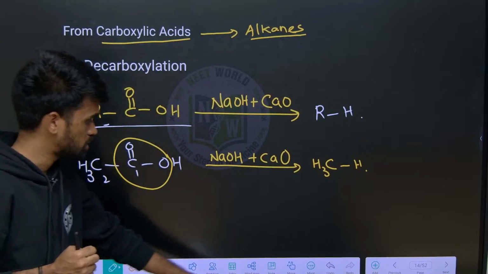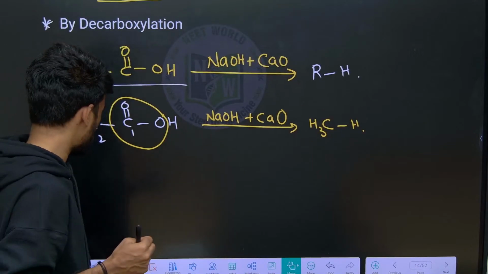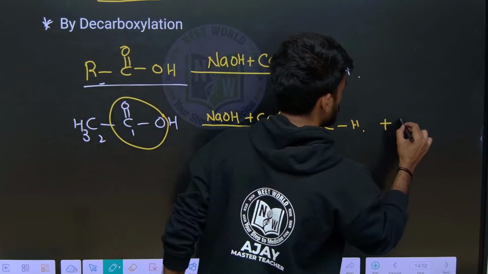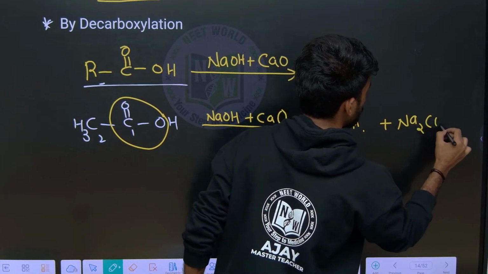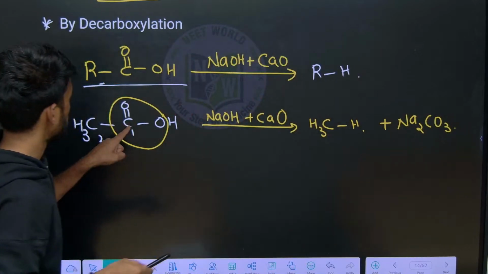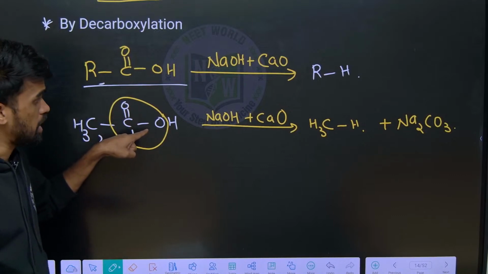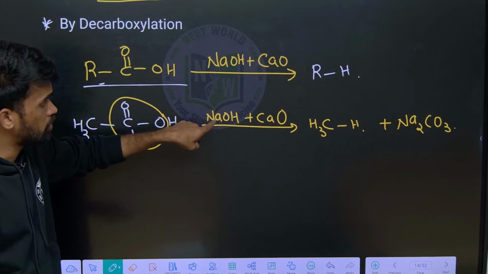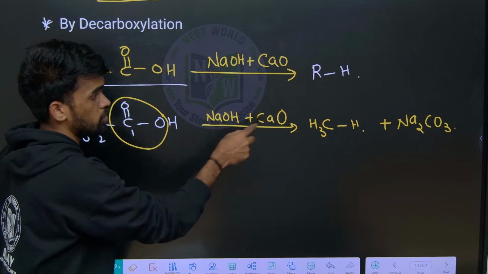Otherwise, what is the byproduct here? It is forming Na2CO3. How are we getting this? Here CO2 gas is liberating, and here we have Na. So these form Na2CO3.